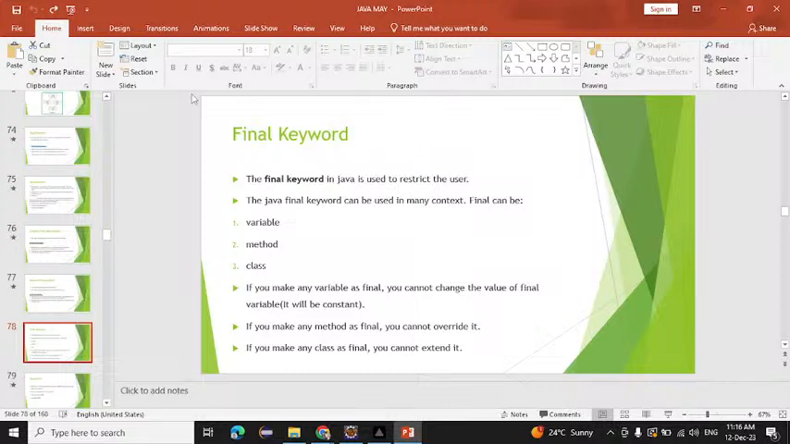Does anyone have any doubt till here? If anyone has any doubt, please tell me. I will tell you again. No worries. Okay, Prithviraj is saying no. Yes, Shreya.